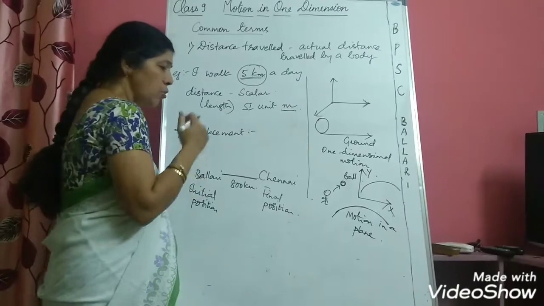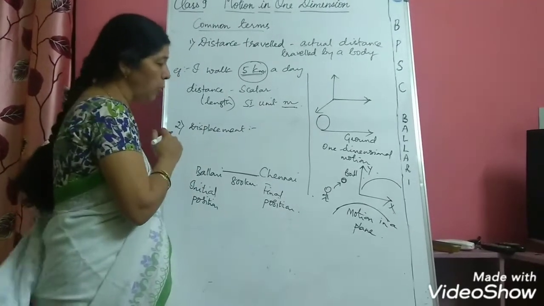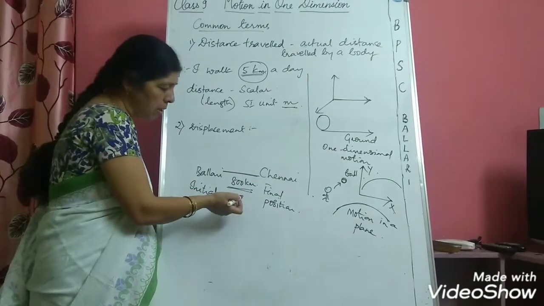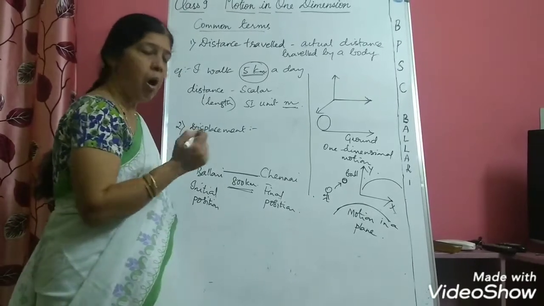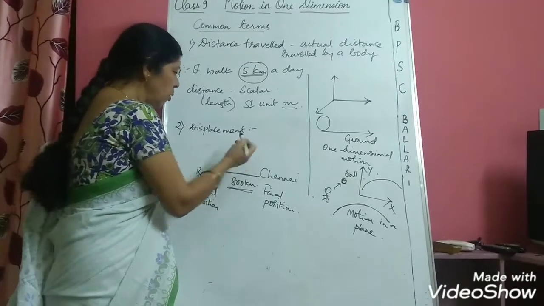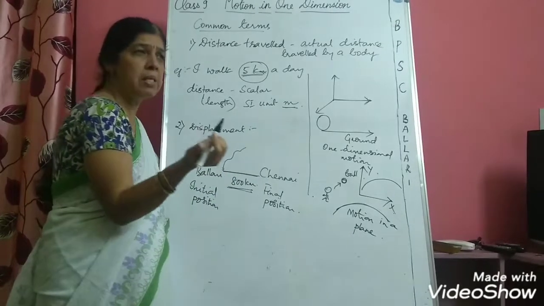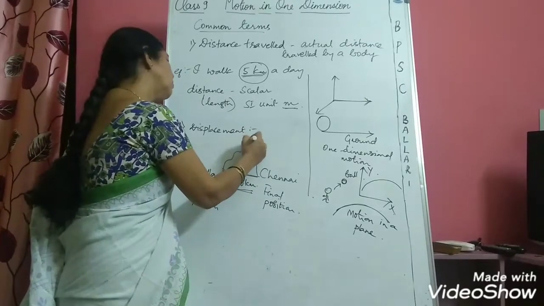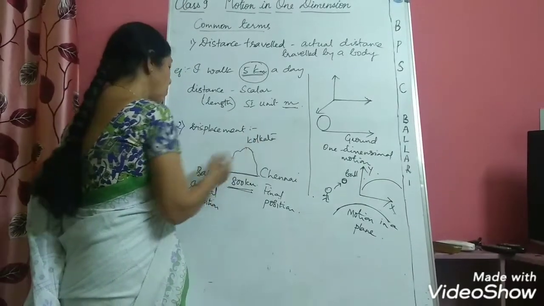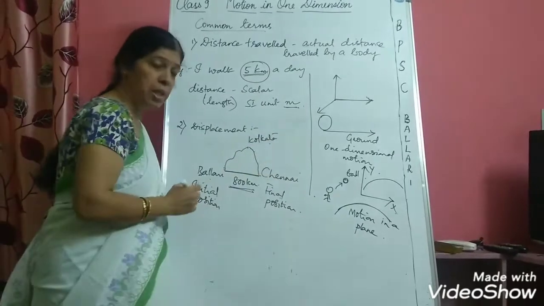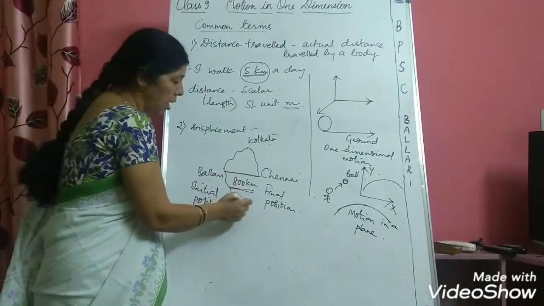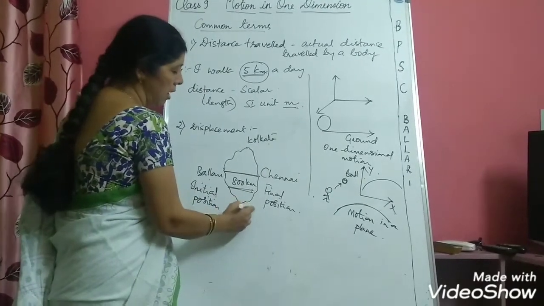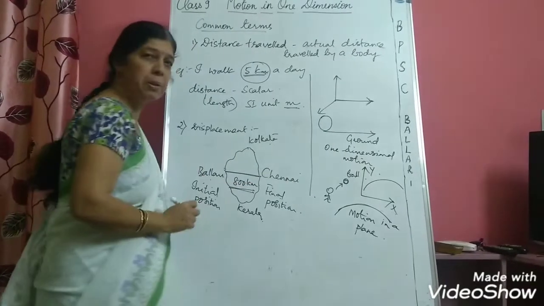Now, there are so many ways of reaching Chennai. One thing you can do is take the shortest route to Chennai, which will measure only 800 kilometers. Or, you can take a different path. You may say, no, first I will go to some other place and then I will come back to Chennai. Say you want to go to Kolkata. From Ballari you go to Kolkata and again come back to Chennai. Or you may travel taking some other path, going to some place in Kerala and again coming back to Chennai.